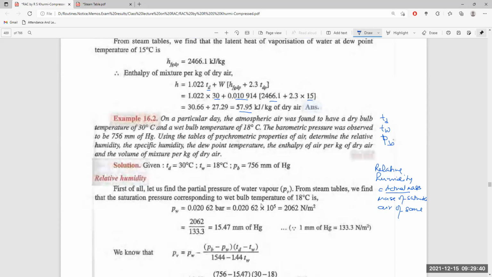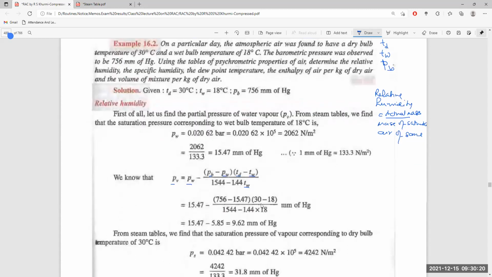So we know the partial pressure of vapor, the saturated pressure of water at wet bulb temperature, the barometric pressure, and the dry bulb and wet bulb temperatures. If we put the barometric pressure in millimeter Hg, we will find the partial pressure of vapor equal to 9.62 millimeter of barometric pressure.